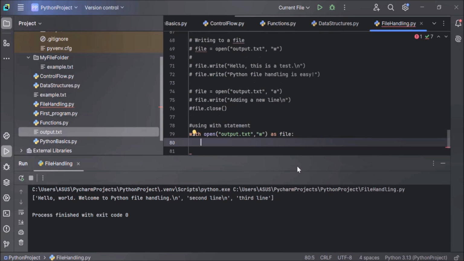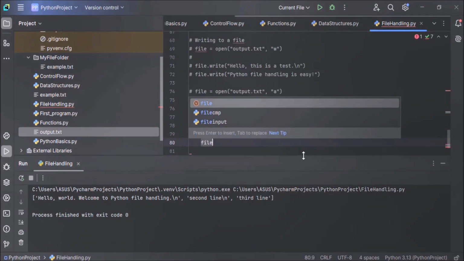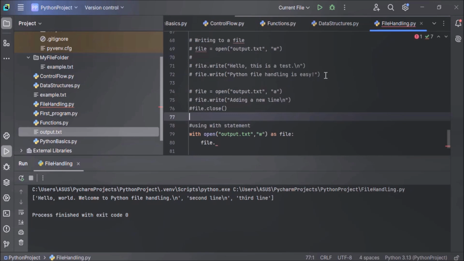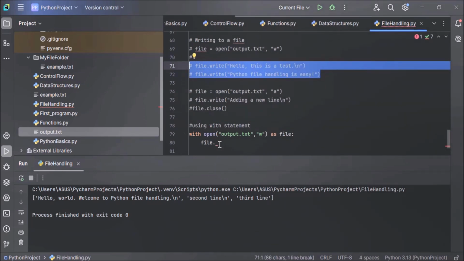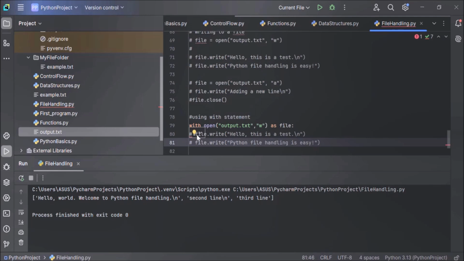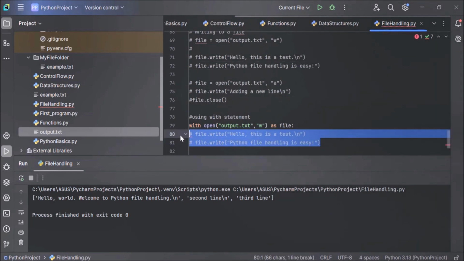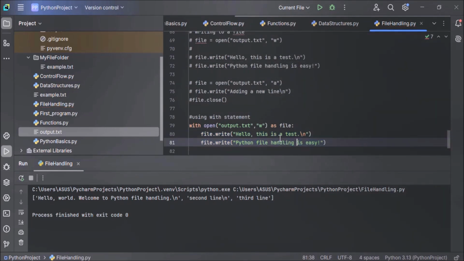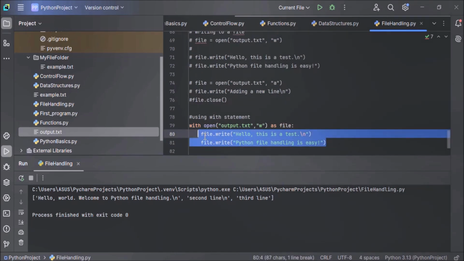And this is your code block. Whatever operation you want to do, you do it here, such as a file.write operation. Now let's write these two lines once again to the output.txt. Let's uncomment these two lines. After opening the file, whatever operation you want to do, you have to indent it. So I am doing two write operations. Both these statements are indented properly. So this is your code block for this open method. In this code block, you can do all your file operations. And after completing these two write operations, the file will be automatically closed.